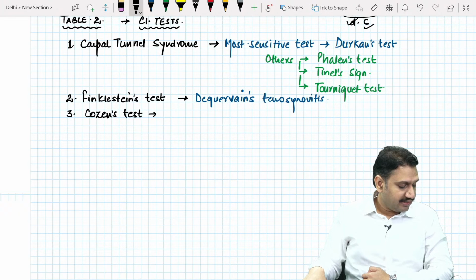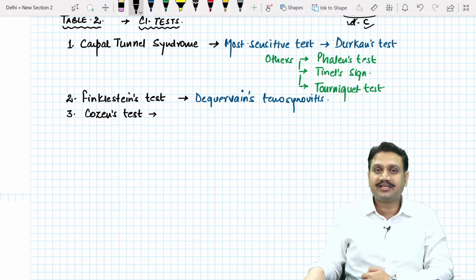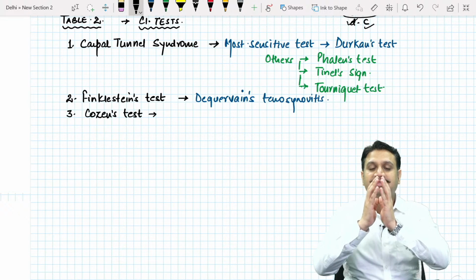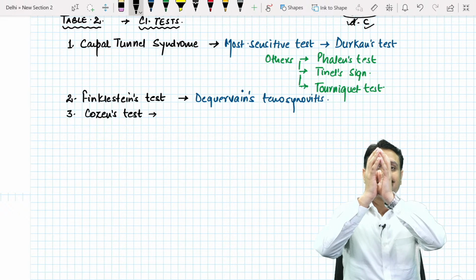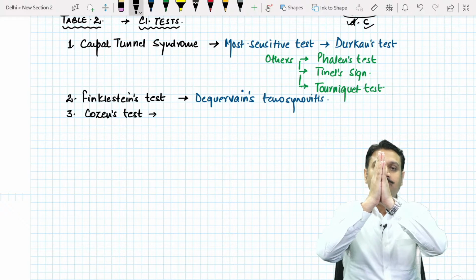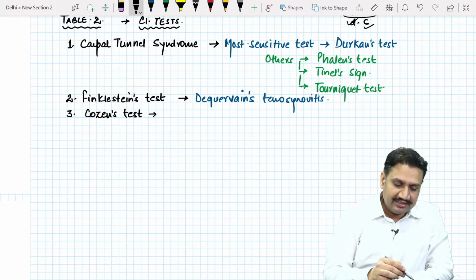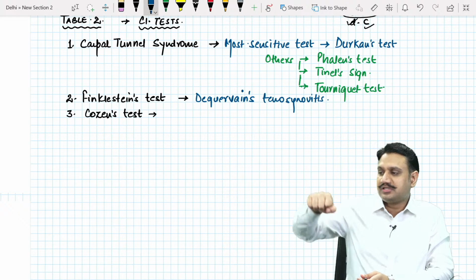Diabetic cheiropathy in namaste? No, Nikhil, don't ever get confused with that namaste sign. That is known as something else. In that, namaste is not possible. The patient keeps the hand like this, that is diabetic cheiropathy. In namaste, you have to make a complete hand. In diabetes, the namaste is not possible. Please remember that. Okay, Cosen test is for what?